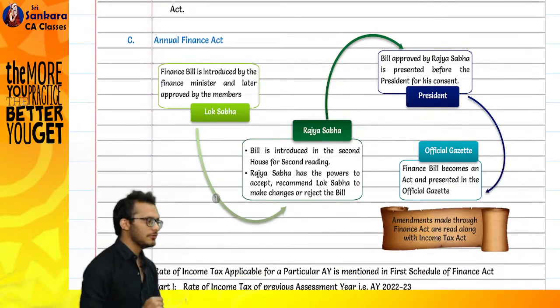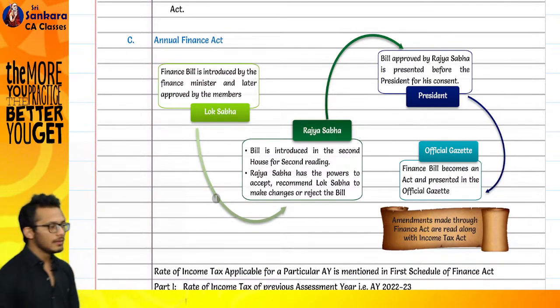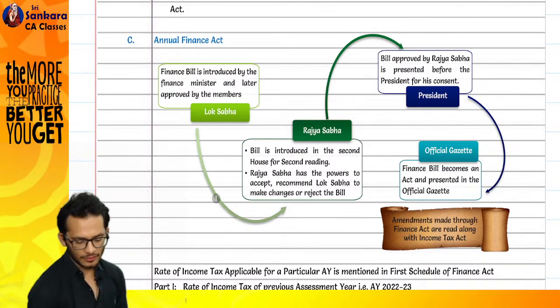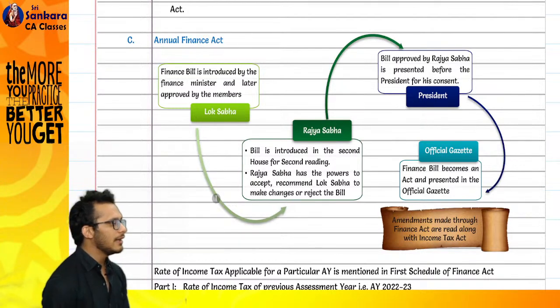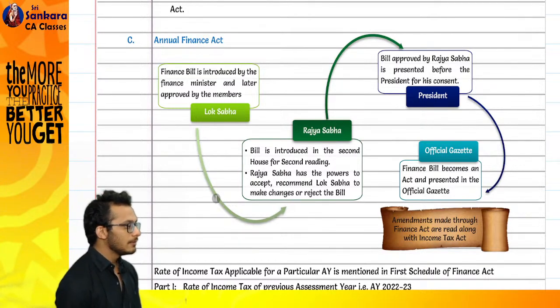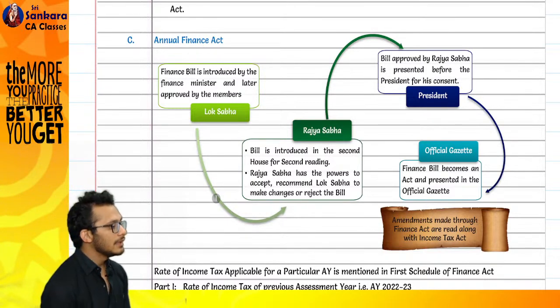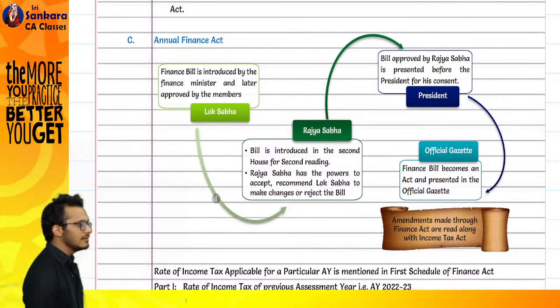This is the whole process of a Finance Act 2022. You start from the Finance Bill. The Finance Bill is introduced by the Finance Minister and is later approved by the members. It goes to the Lok Sabha for approval. Then it goes to Rajya Sabha for approvals, which can either add, modify or send it back for amendments. Then it goes to the President. The President can only give consent. The moment the President gives consent, it gets presented as a Finance Act, goes to the official